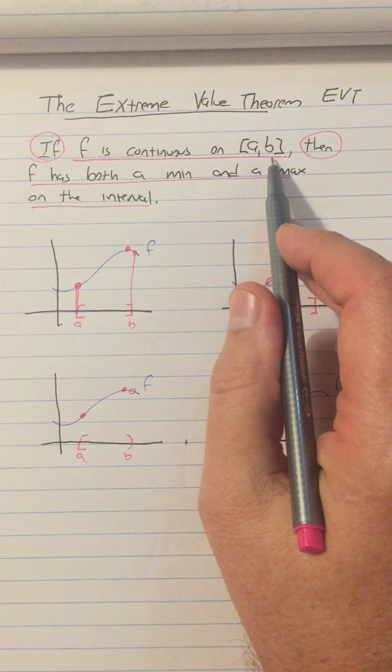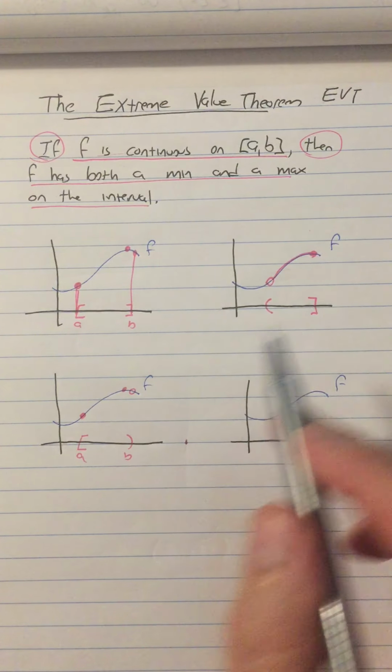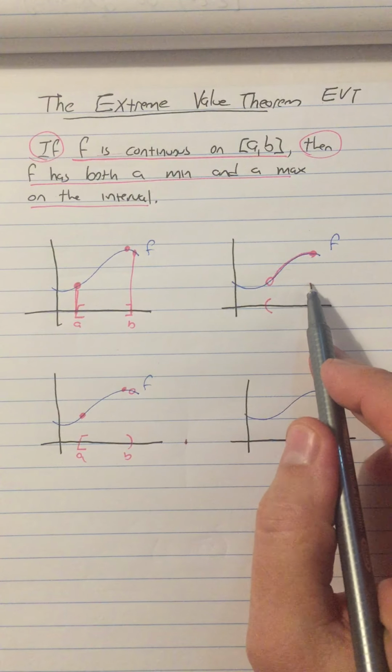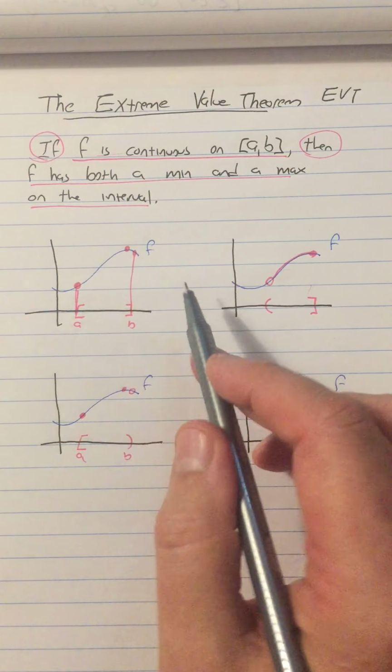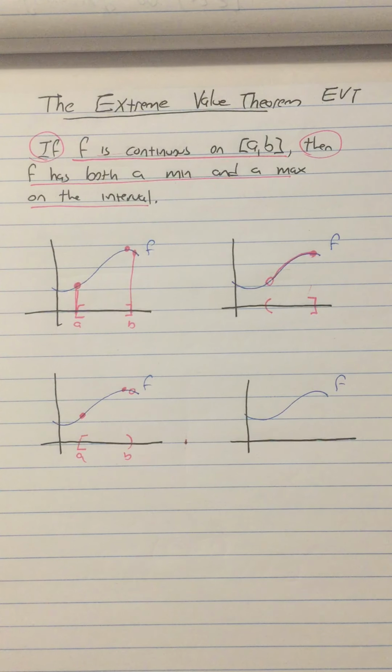But when the hypotheses are not true, the conclusion either might be true or might not be true. We have no way of knowing. But if the hypotheses are true, then the conclusion has to be true. There has to be a min and a max, okay?